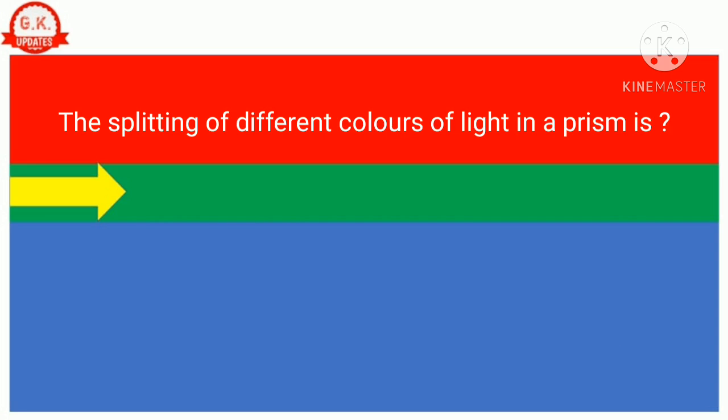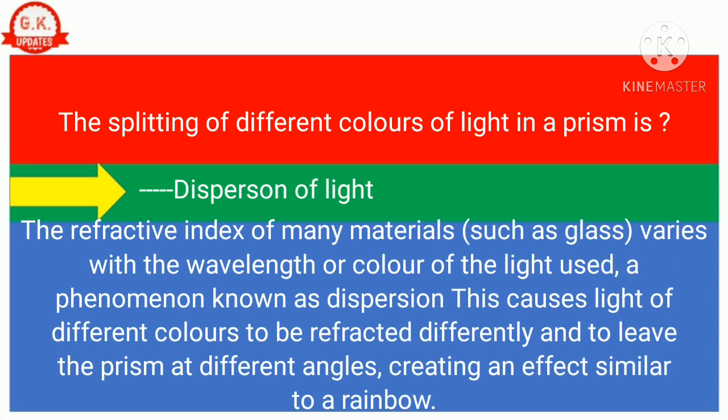Question number 19. The splitting of different colors of light in a prism is. Correct answer is dispersion of light. The refractive index of many materials, such as glass, varies with the wavelength or color of the light used, a phenomenon known as dispersion. This causes light of different colors to be refracted differently and to leave the prism at different angles, creating an effect similar to a rainbow.